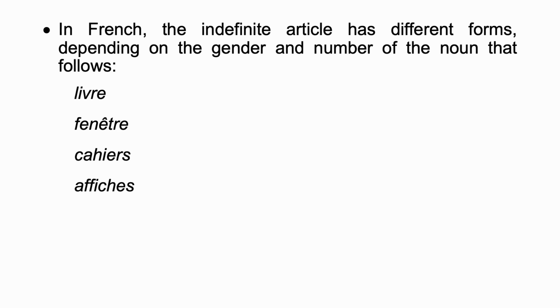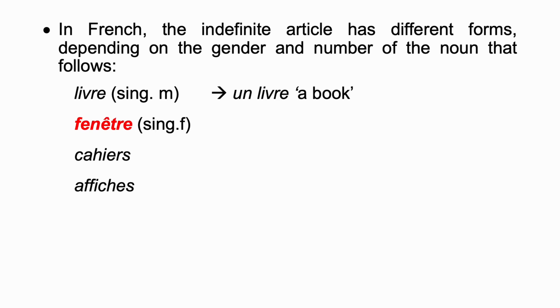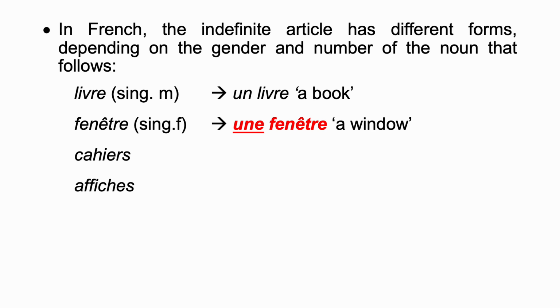Livre is a singular masculine noun, so you're also going to use the form un livre. Repeat, un livre, which can be translated as a book. Fenêtre is a singular feminine noun. You're going to use the form une. Une fenêtre. Repeat, une fenêtre, which can be translated as a window.